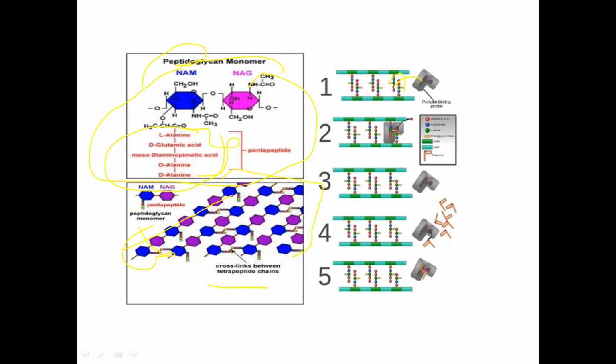What happens here is that these specific antibacterial drugs containing the beta lactam rings bind to this protein. When they bind to this protein, it is unable to function on this part, so cell wall synthesis is stopped.